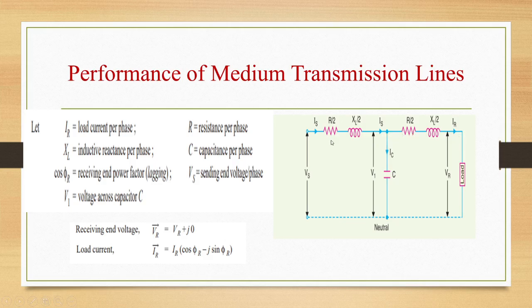Either side means two sides. We are going to see R by 2, XL by 2, R by 2, XL by 2, and in the middle the entire capacitance is there. So this is the nominal T method. It looks like a T shape, that is why it is called nominal T. Therefore, in this arrangement, full charging current will flow over half the line.